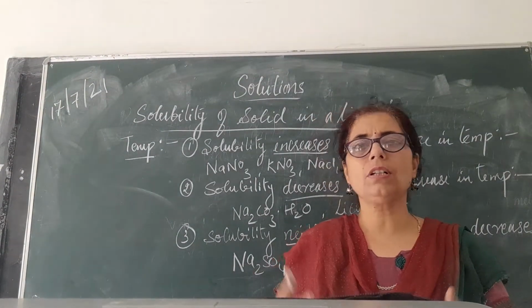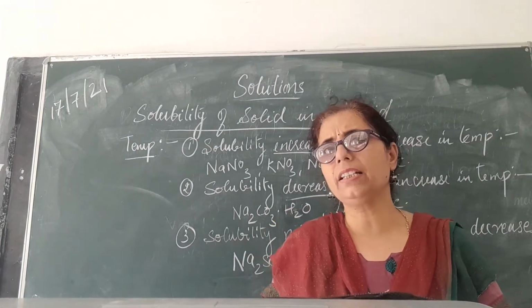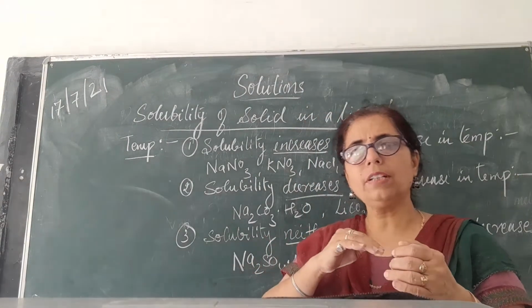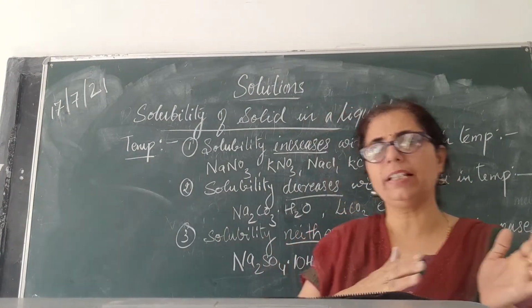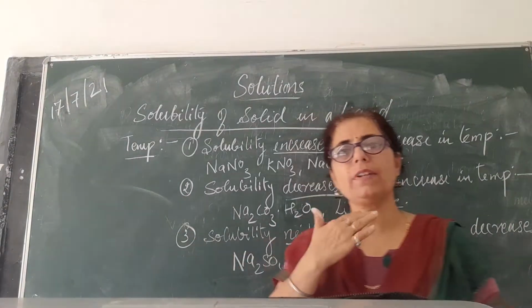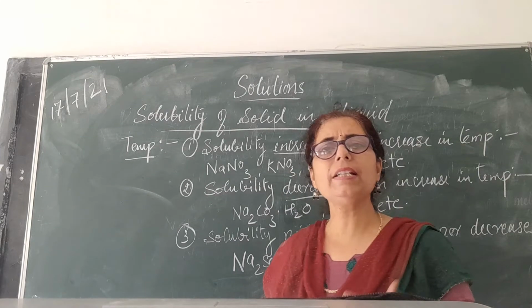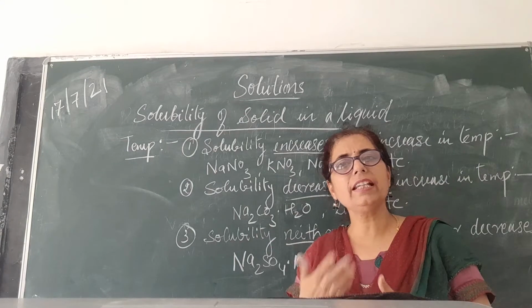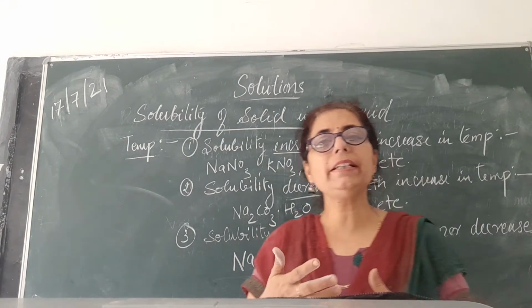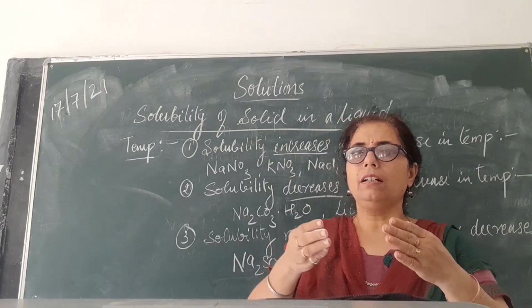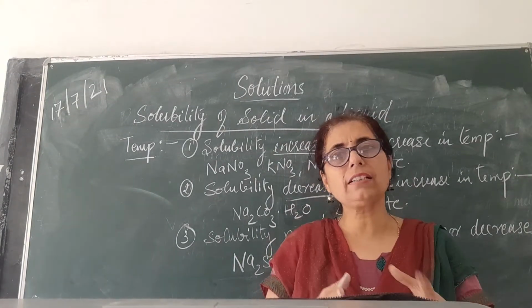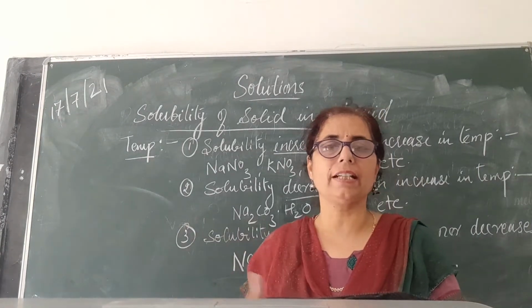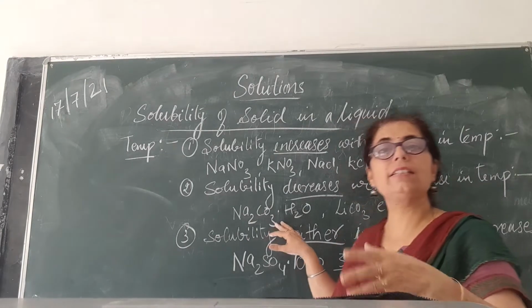Le Chatelier's principle, which we have already studied in class 11 in the equilibrium chapter, tells us that the movement or flow of a reaction, that is, whether it moves in the forward direction or towards the backward direction, depends upon the temperature. Suppose we increase the temperature and solubility does not increase. That means the reaction is exothermic. It is not moving in a forward direction because in this the reaction is exothermic.